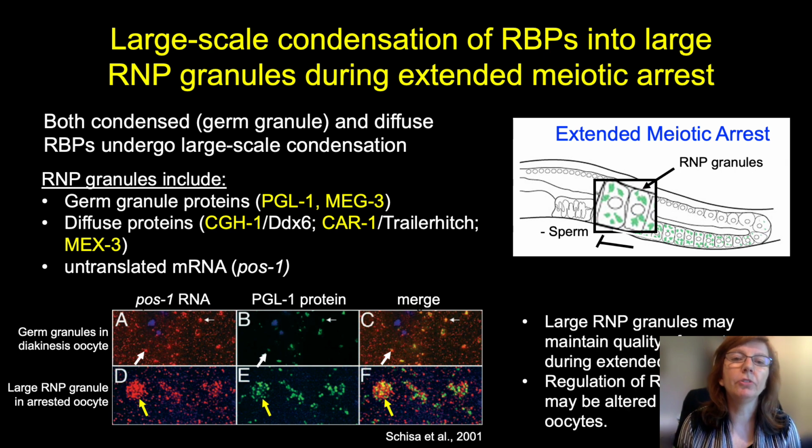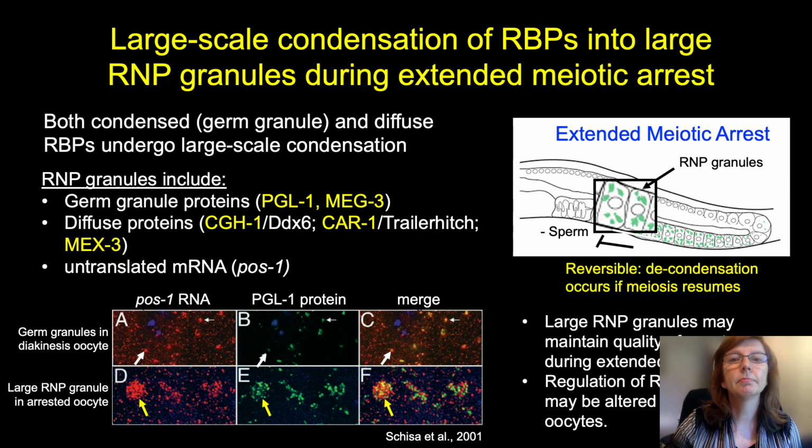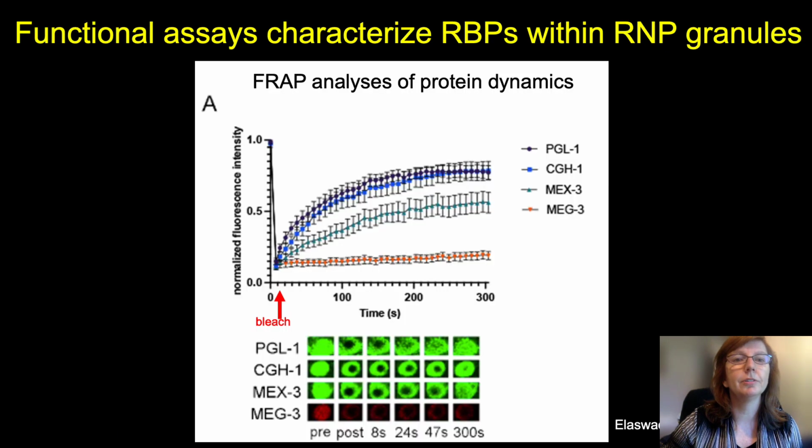So based on their composition, we hypothesize these large RNP granules may maintain the quality of oocytes during the extended meiotic arrest. Furthermore, based on their components, we speculate the regulation of RNA metabolism may be altered in these arrested oocytes, requiring this phase transition. Not shown on this slide is the fact that this condensation is reversible. If meiosis resumes, because the worm is mated, both the RNA and RNA binding proteins decondense rapidly. So this is a very dynamic process.